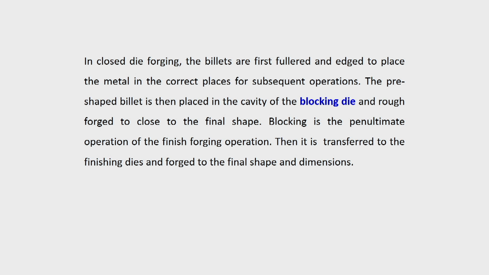So, this is the blocker. The design of the blocker die is very important. In a forging operation, what is important is the die design. Die design is extremely important for forging operation. The operation just before the finishing is the blocking die, or you call it the blocker also. It is close to the final shape, and the shape is almost similar to your final shape. The variation in the dimensions from the final component is only very small, so that minimum metal flows into that.